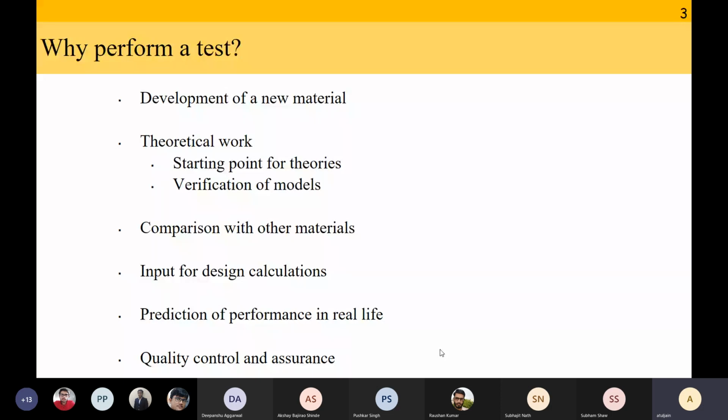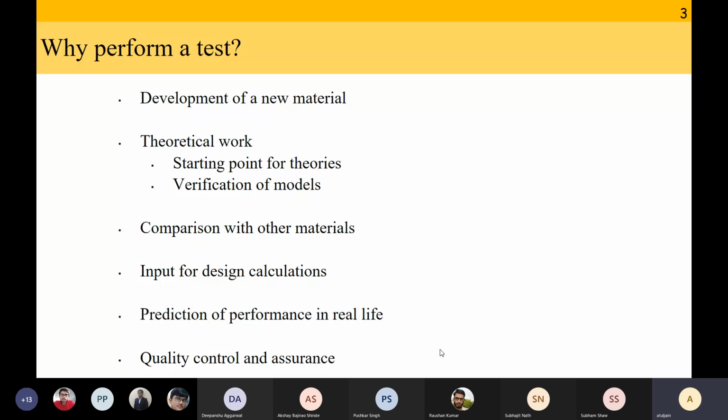The fourth is input for design calculations. Design calculations means you are calculating effective properties or you are using it for your meso analysis. All of this will require inputs. To capture those inputs, you might have to do some tests. Remember, in our last lecture, we discussed that even if material B might have better properties, we still might go for material A if the entire material database is available for material A. That is sometimes a strong driving point for industries. So for design calculations, you need inputs, and for those inputs, you need to perform tests.